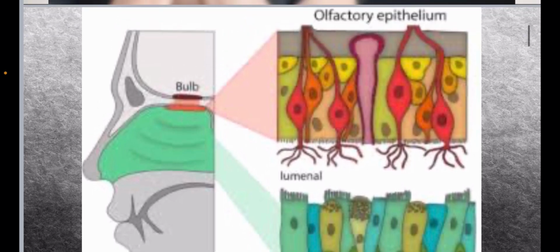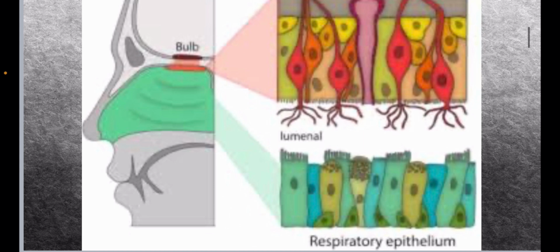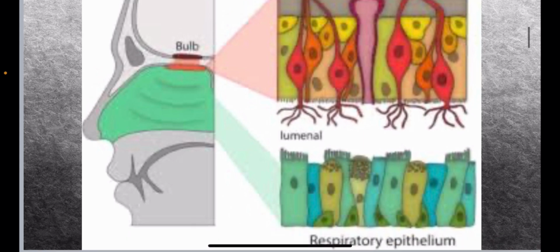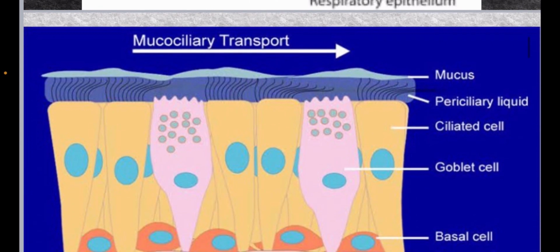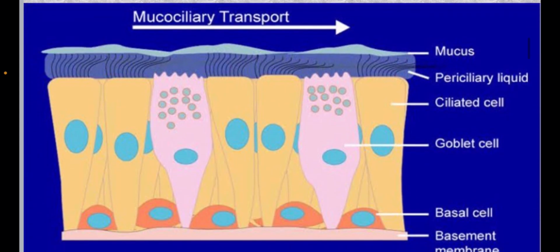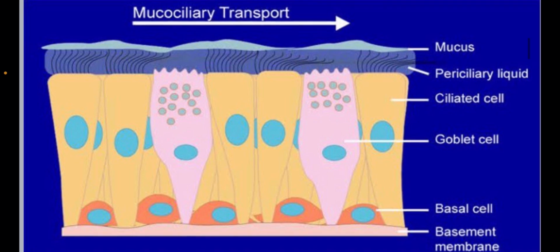To begin with, the nasal cavity of the nose is lined by respiratory epithelium, olfactory epithelium and transitional epithelium, which is not shown in the picture. The nasal cavity is mainly lined by respiratory epithelium. There is pseudostratified ciliated columnar epithelium. As the name says, it contains ciliated columnar cells. As you can see in the picture, it has ciliated cells which have cilia, goblet cells which secrete mucus, and basal cells. The cilia help in mucociliary clearance.